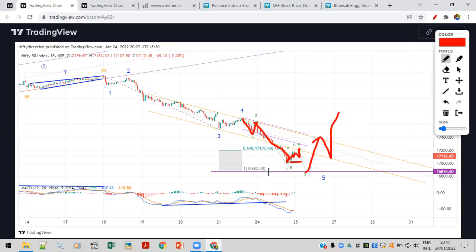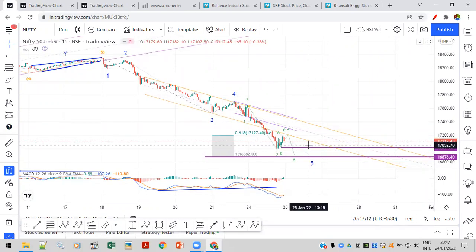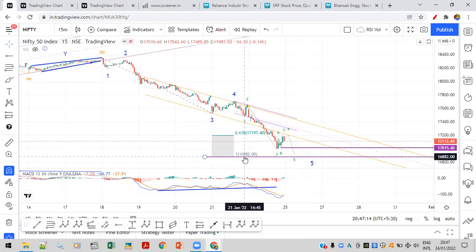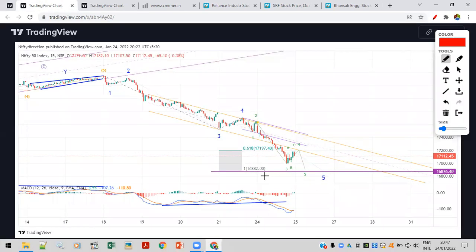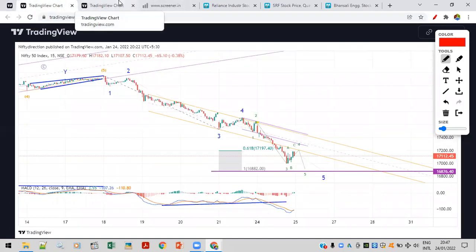So tomorrow we have to watch whether it breaks the low of B wave. So what is the low of B wave? So B wave low is, so tomorrow we have to wait and watch 17,015 to be broken. Okay, if it breaks this, we can go to 16,882, or what is that? 16,952, 915. So both possibilities are open, and we are projecting downside targets if it breaks B wave 17,015. तो ये दोनों possibilities downside के लिए project कर रही है.